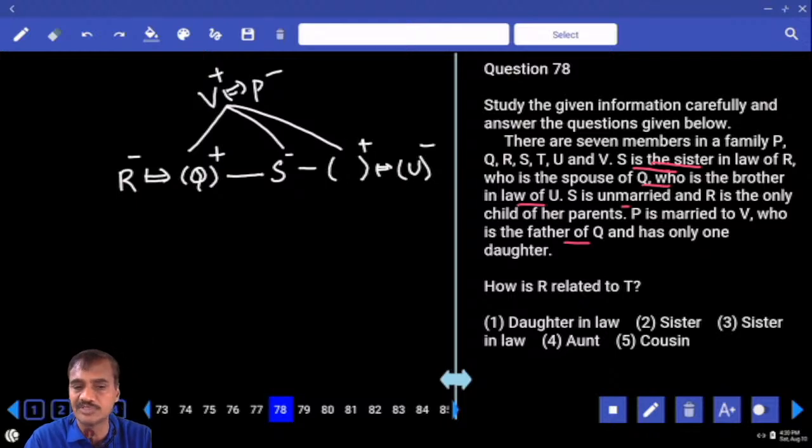Who is left over here, tell me? T. T is the person left over. T is the husband of U. Then how is R related to T? Now T is brother's wife. Brother's wife, sister-in-law, choice 3.